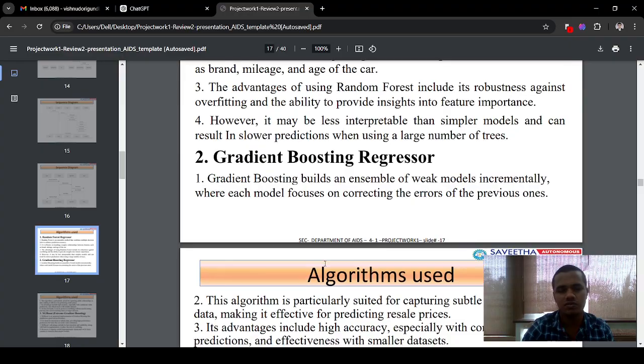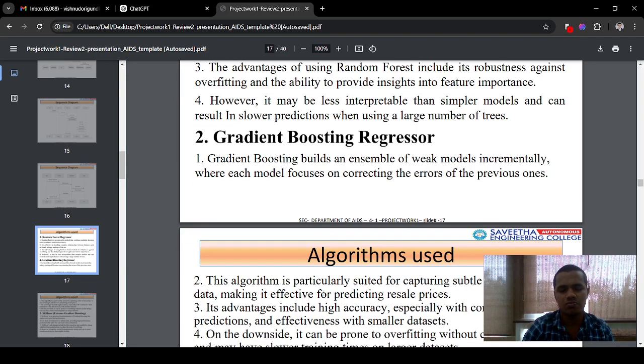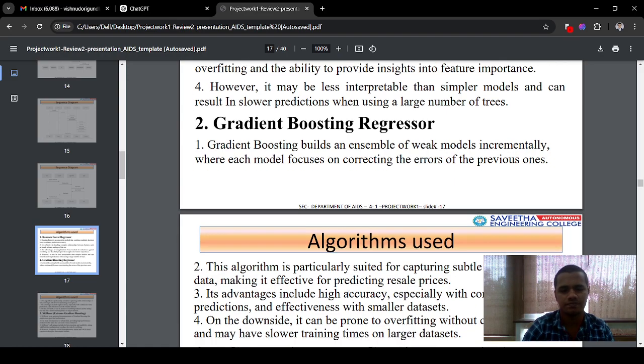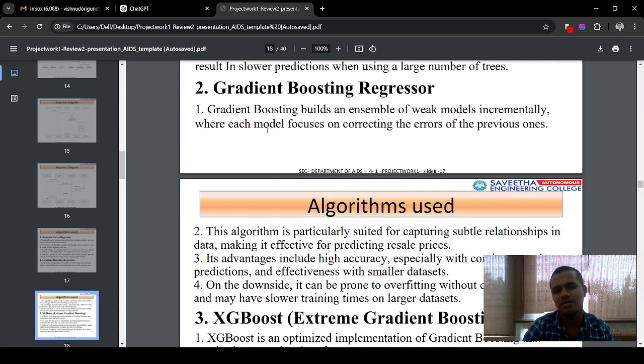Then what is the use of gradient boosting regression? When we have to remove unnecessary data, we use gradient boosting, because it will remove the initial inaccurate data. You have to remove only that data, and it will save the other data. The major purpose is minimal loss of data. This is one of the main usages of gradient boosting. Another disadvantage is that the speed is very low and it gives less accuracy.